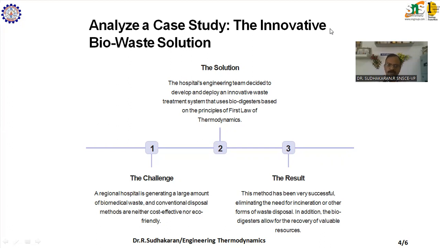The result is that the method has been very successful, eliminating the need for incineration or other forms of waste disposal. In addition, the biodigesters allow for the recovery of valuable resources, because the biodigesters absorb the biomedical waste, the waste particles get digested, and it allows the use of this waste as another valuable resource.